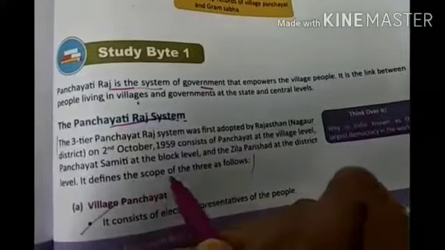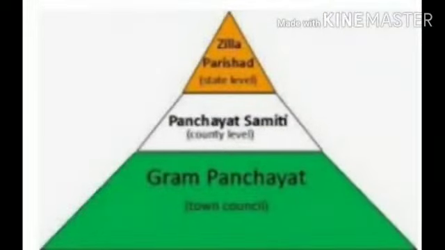It defines the scope of the three as follows. Now you can see a pyramid over here. In this pyramid, at the topmost level we have Zilla Parishad at the state level. Then on the second level we have Panchayat Samiti at the country level. And at the lower level, we have Gram Panchayat or the town council. We are going to study all these things through this pyramid. It is showing the tier system of Panchayati Raj.